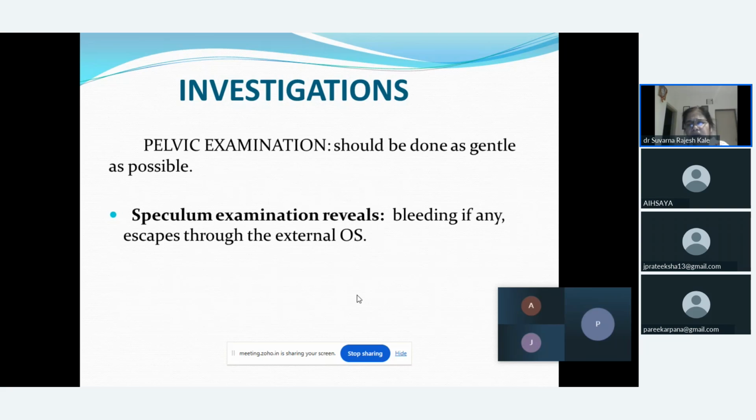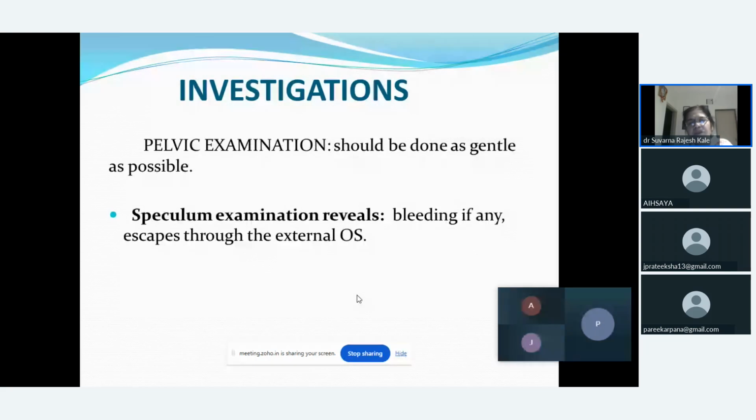Now, as soon as the female reports to us, what are the important investigations? First we should go for a careful per vaginal examination. It should be very gentle, because our PV examination can be considered an indirect trauma to the product of conception, and threatened abortion can continue as an inevitable abortion.